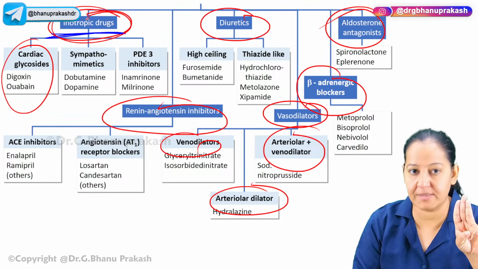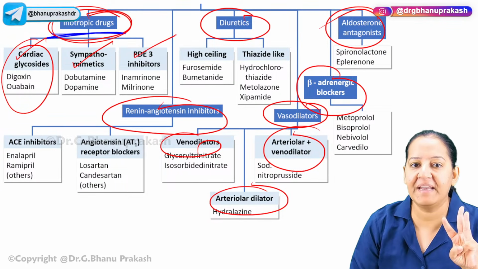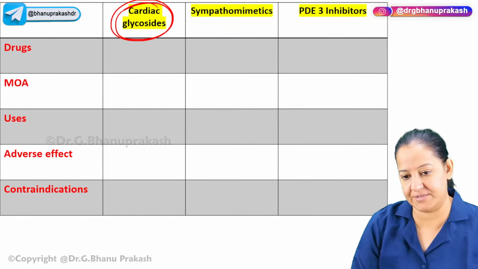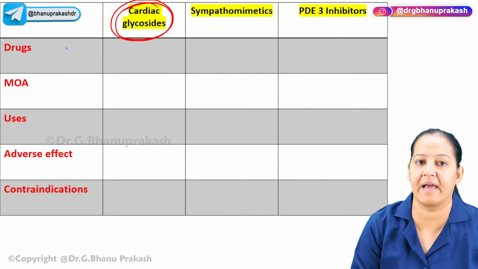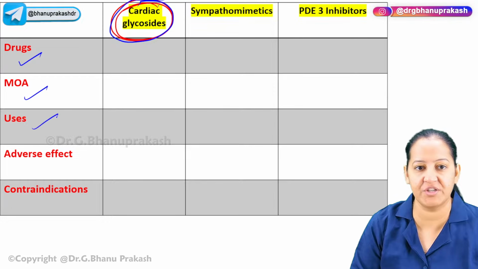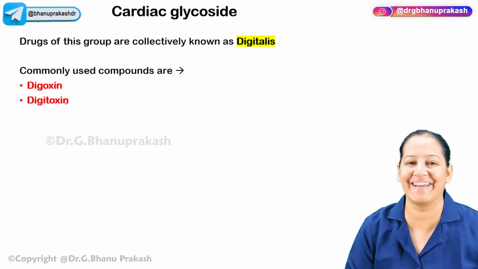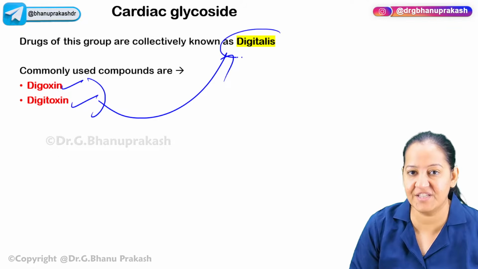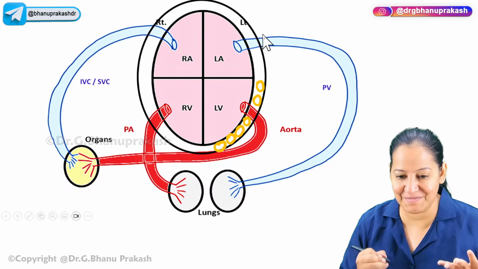There are 3 inotropic drugs. One is cardiac glycoside, one is sympathomimetics, one is PDE3 inhibitors, phosphodiesterase 3 inhibitors. Among them, we will take the cardiac glycosides today. The remaining 2 you can do on your own. In the cardiac glycosides, again, we will see the drugs, mechanism of action, uses, adverse effects, and contraindications. How many drugs do we have in the cardiac glycosides? We have 2 drugs, digoxin and digitoxin, together known as digitalis. If I say digitalis, it includes both digoxin and digitoxin. Okay. Now where does it act? Tell me the mechanism of action. They are acting on the heart.